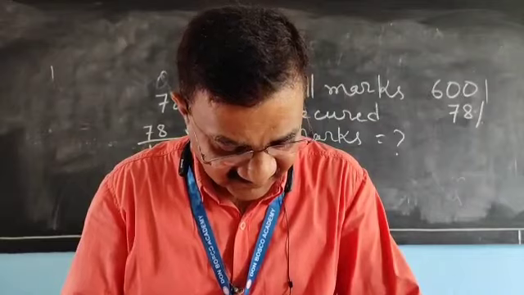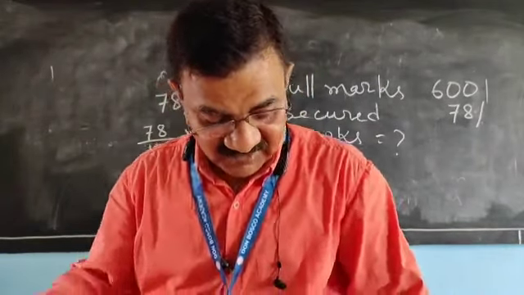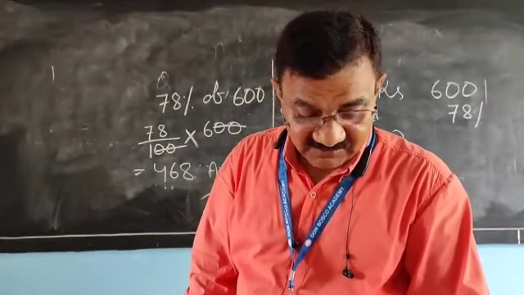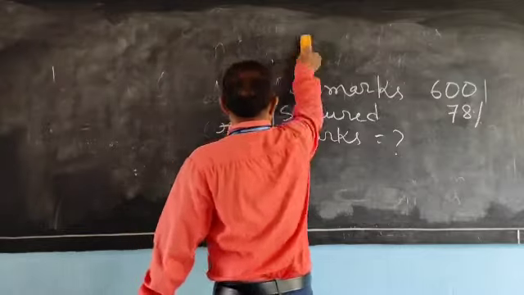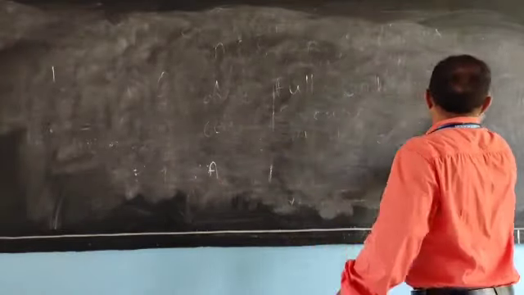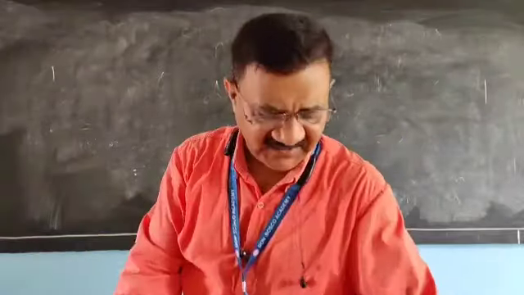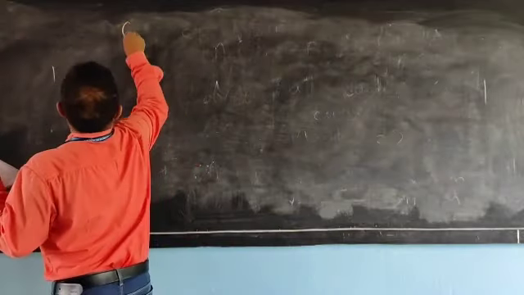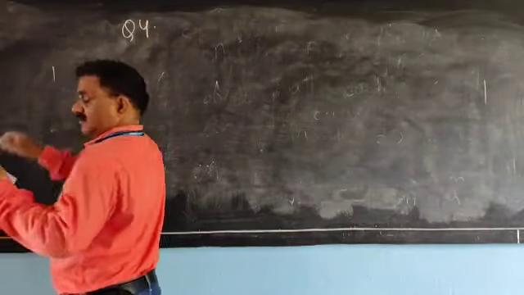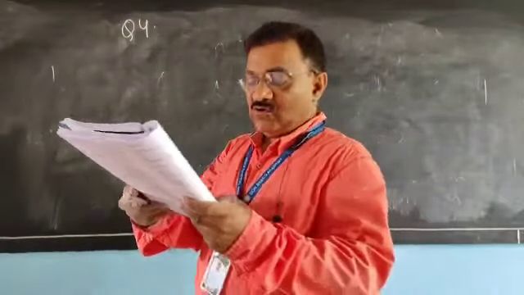Now let us discuss some more question, then you will come to understand. I will solve question number 4. What is there in question number 4? A man weighs 72 kg.